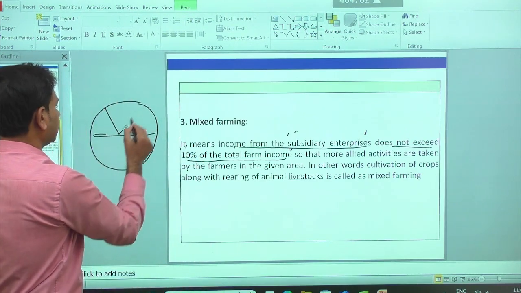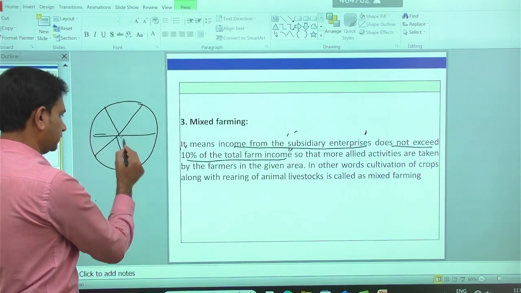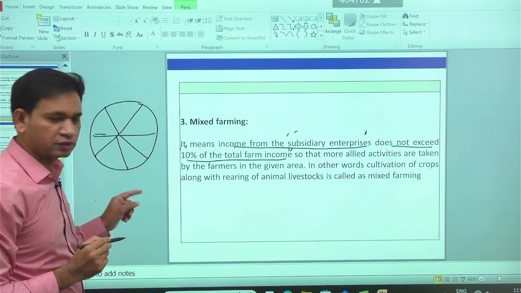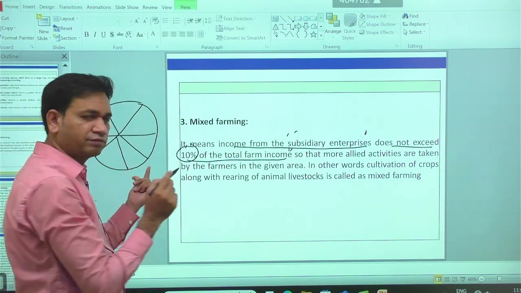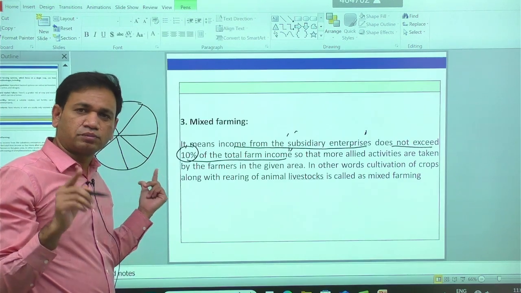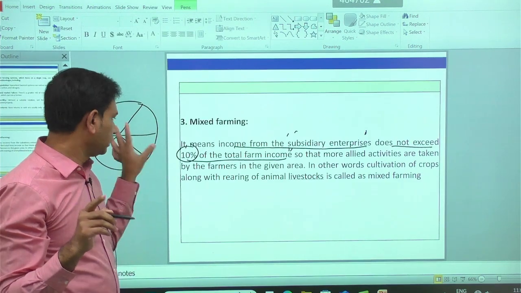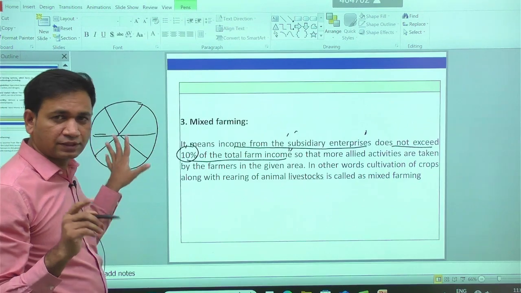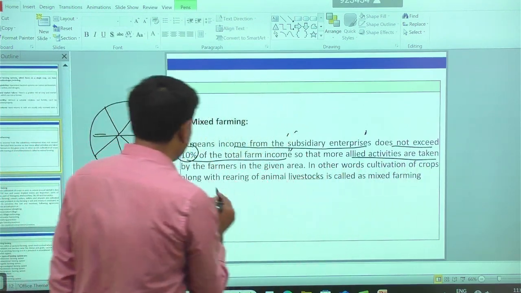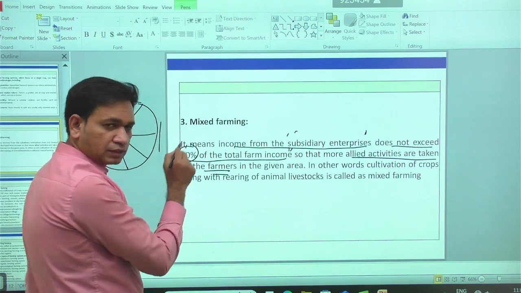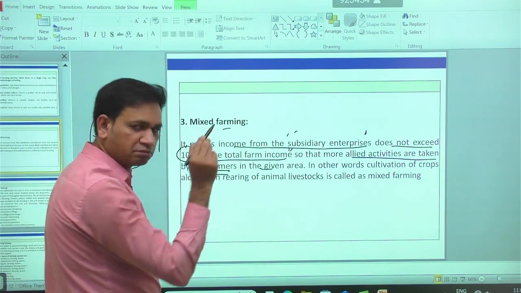That means in this case, a larger number of enterprises can be there in the given piece of land. The income from any single enterprise is not more than 10%. That is the reason more enterprises are possible in the given model, so more allied activities are taken up by the farmers in the given piece of land. Such a system is called mixed farming.